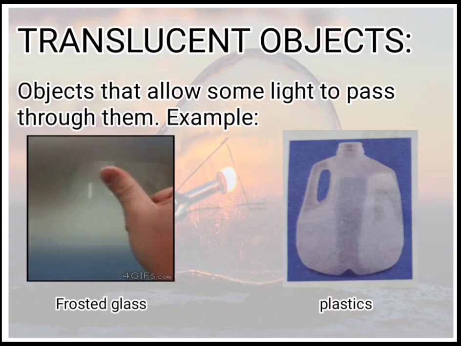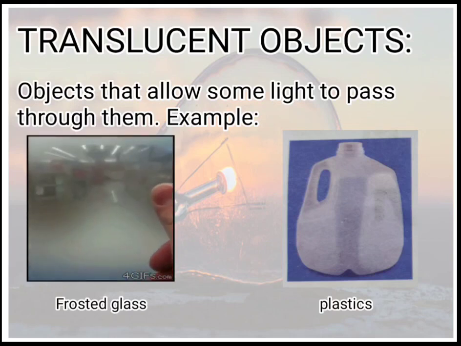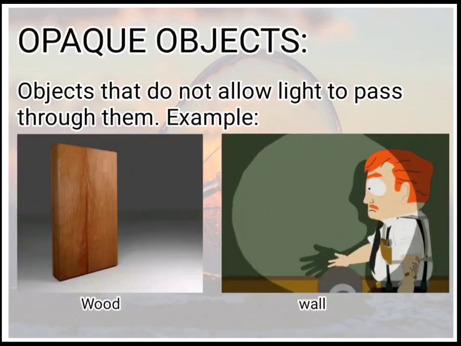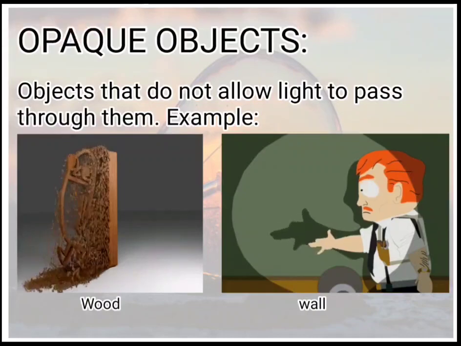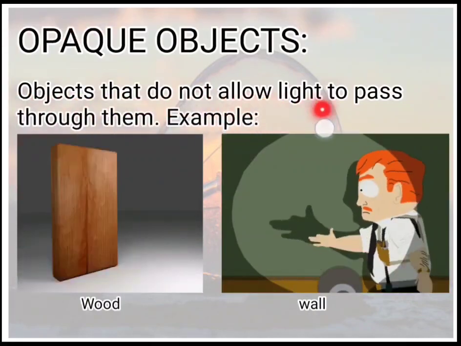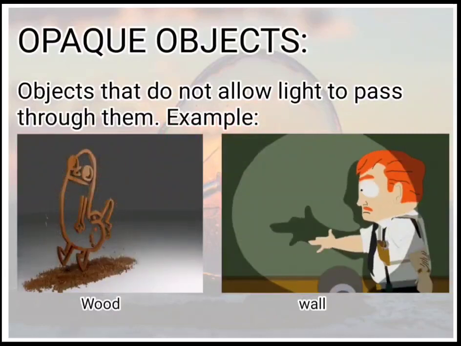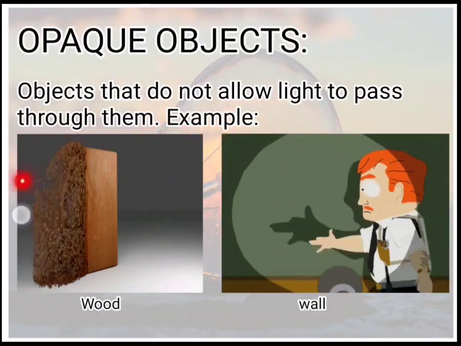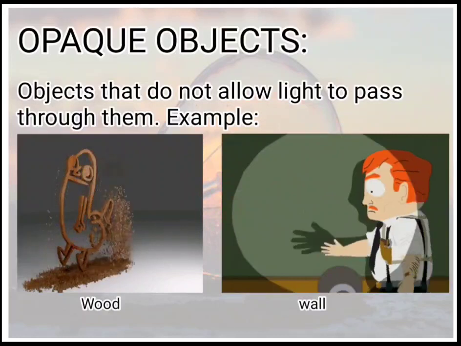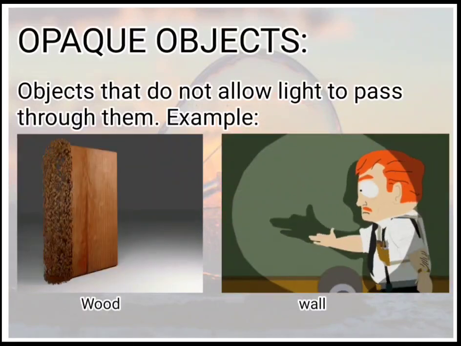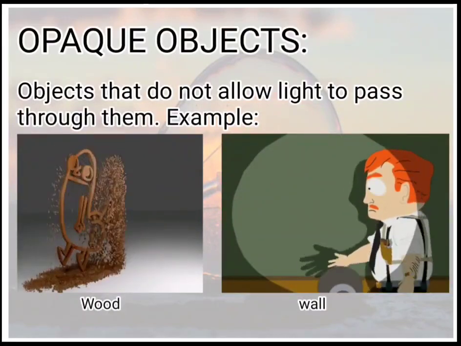It will be a blur image into our eyes. Moving to opaque objects. Objects that do not allow light to pass through them are called opaque objects. For example, wood, wall. They do not allow the light to pass through them.